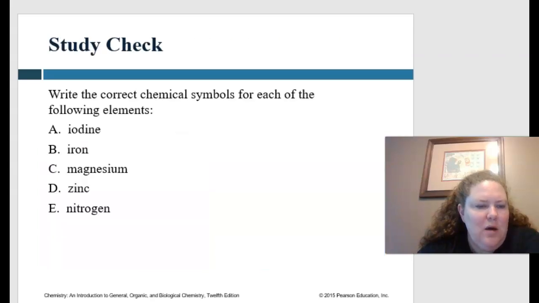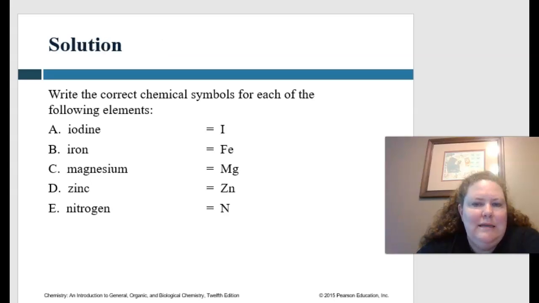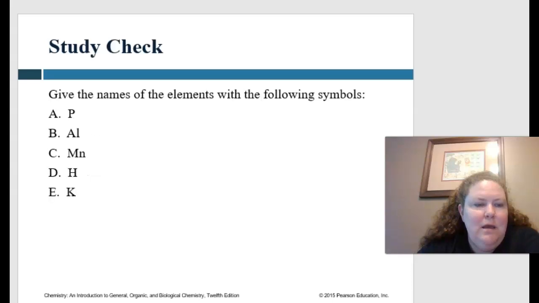So let's practice a couple of these. Write the correct chemical symbols for the following: iodine, iron, magnesium, zinc, nitrogen. You can pause me. Okay, iodine is I, iron is Fe, magnesium is Mg, zinc is Zn, and nitrogen is N.